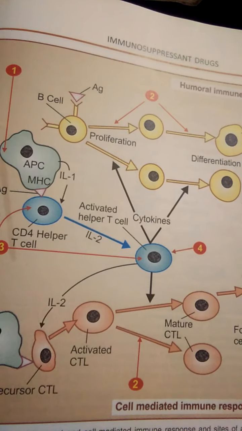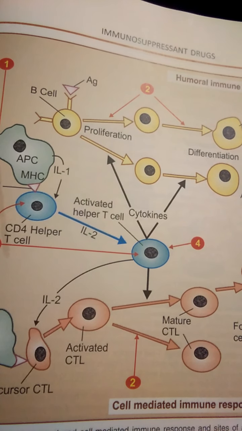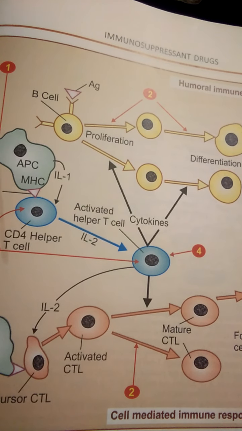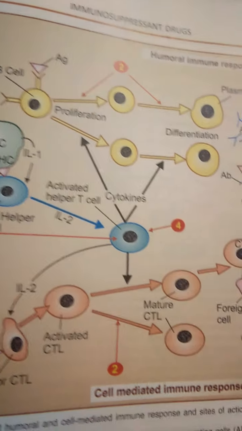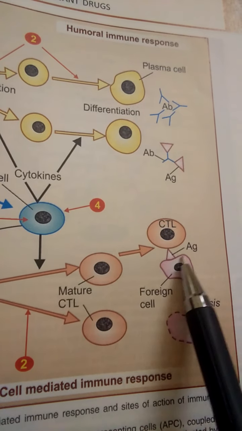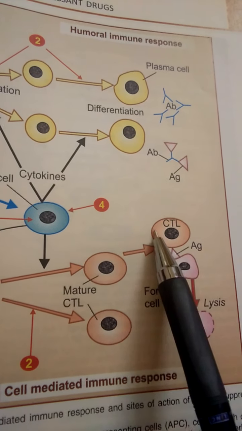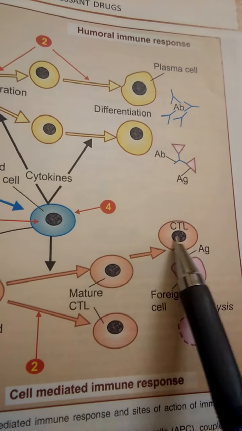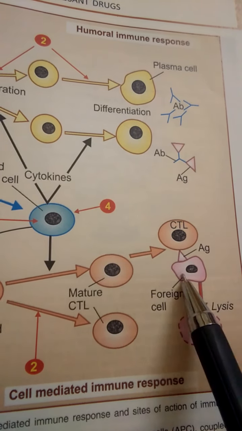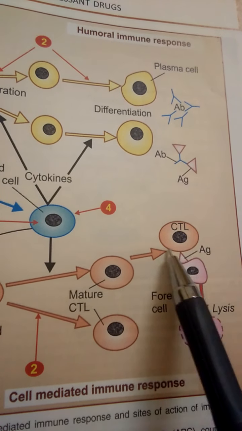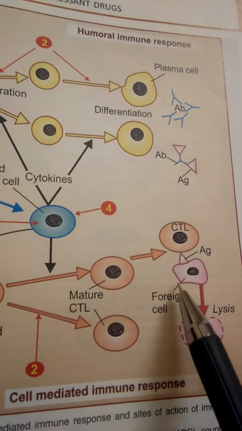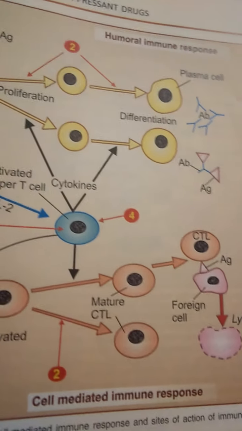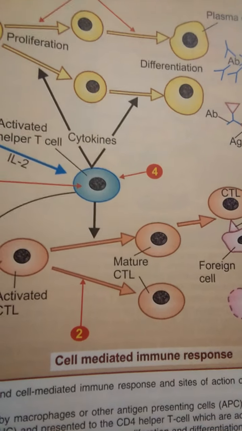So during this mechanism, what happens? Activation of interleukin 2 and cytokines leads to proliferation as well as maturation. After maturation, the matured cytotoxic lymphocyte binds to the antigen. The whole complex, the CTL along with the foreign antigen, binds to the antigen present on the foreign cell, and it undergoes lysis. So this is about the general immune responses which arise during cell mediated immunity.